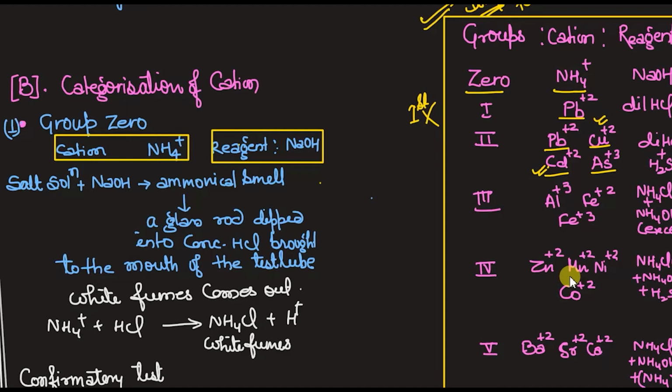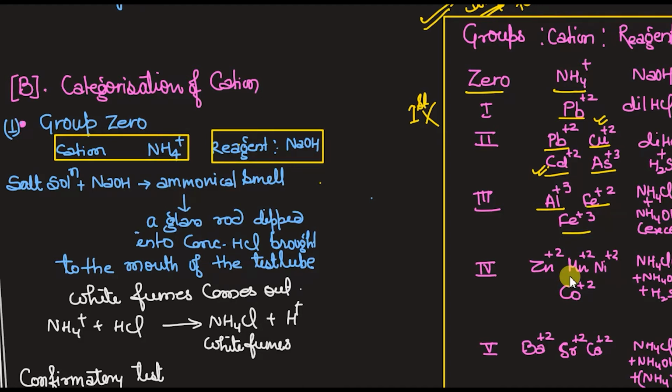Okay. Now As plus 3, which is arsenic, is a little harmful, so we don't use it frequently. We are not that liberal to use this. Yes. Group 3 also has 3 cations, that is Al plus 3, Fe plus 2 and Fe plus 3.